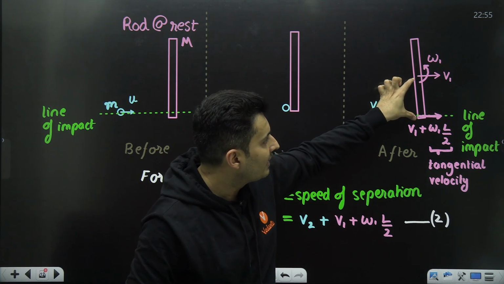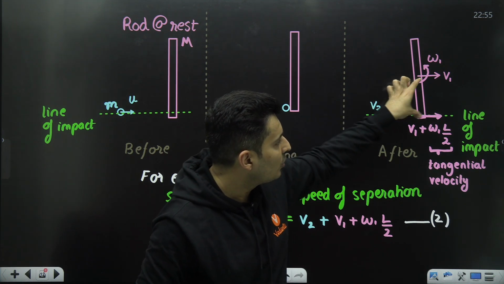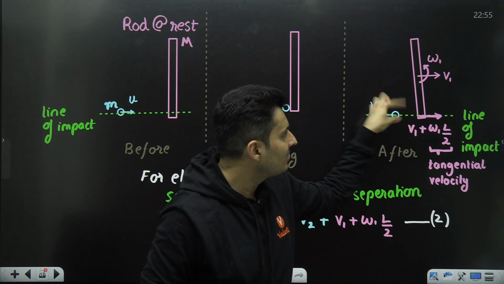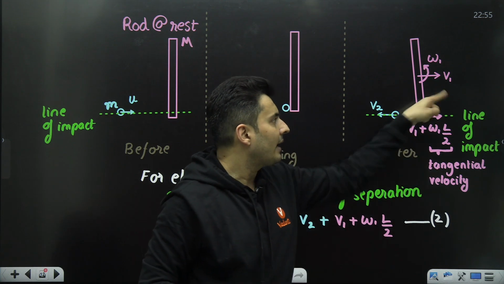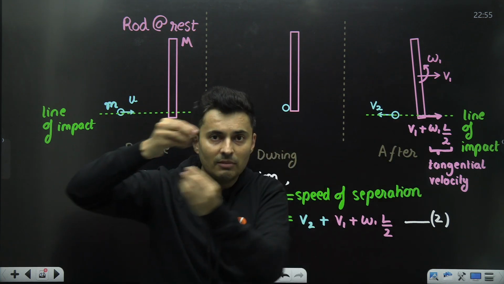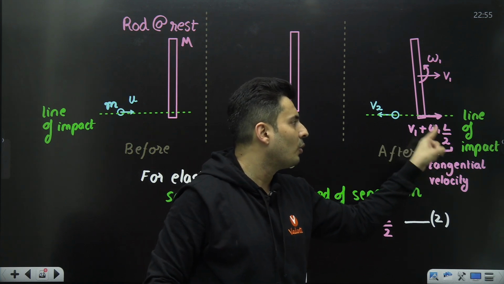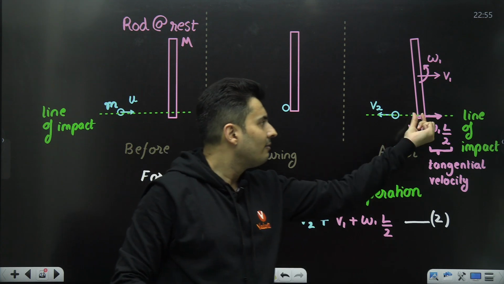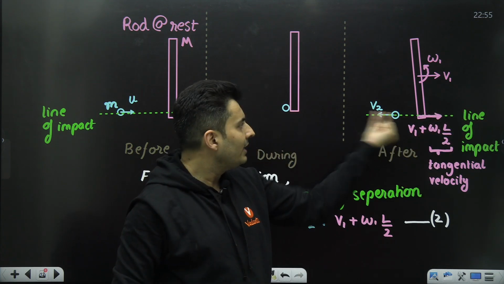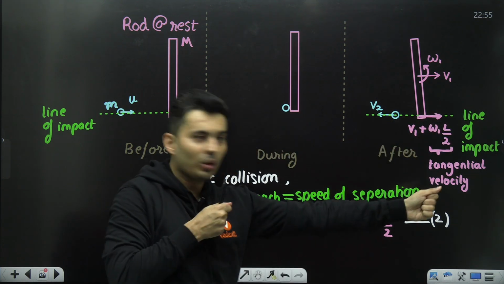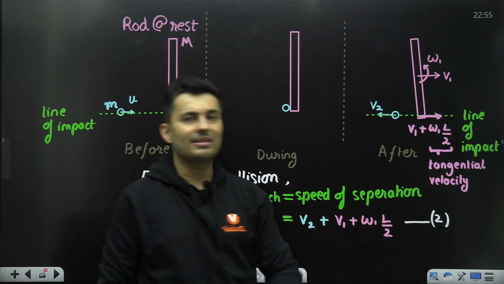So L by 2 is the radius. Omega r, which is omega L by 2, becomes the tangential velocity. And in addition to the tangential velocity, the rod itself is moving v1. So v1 plus omega 1 L by 2 is the velocity of this point, and v2 is the velocity of this point. Both are going away, hence the plus sign.